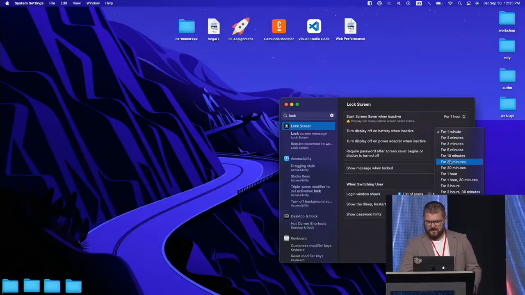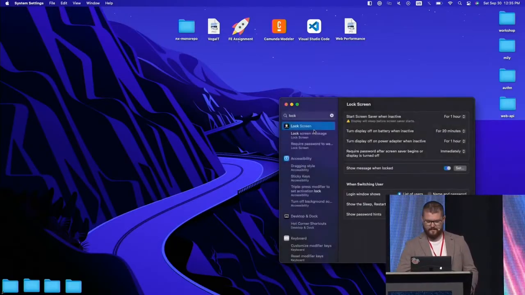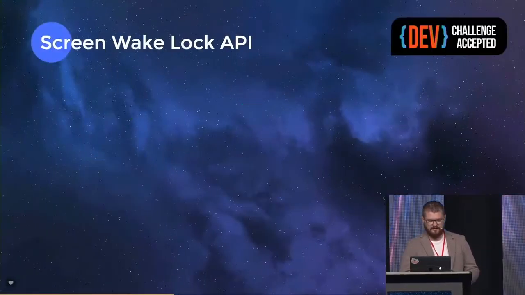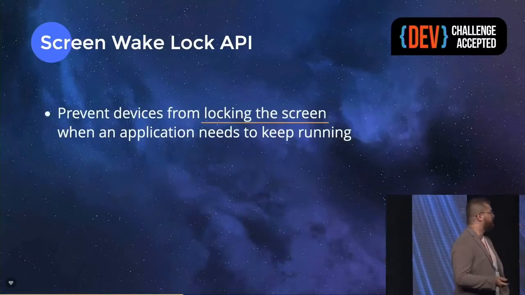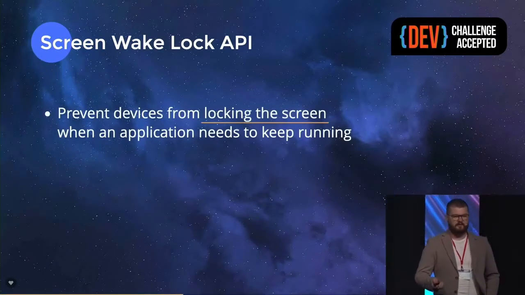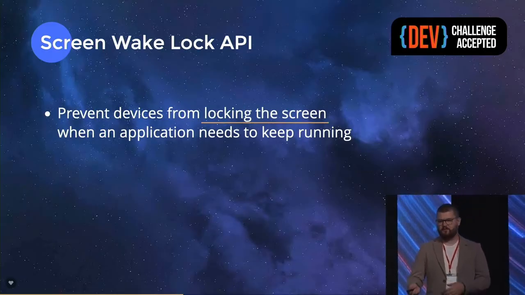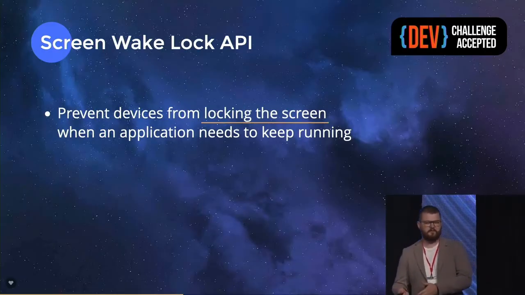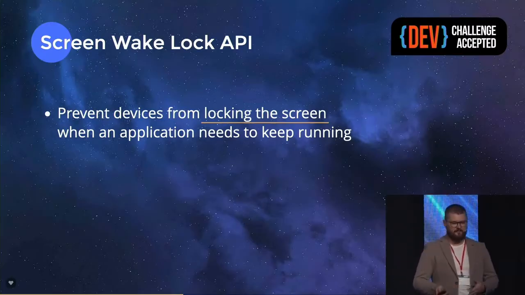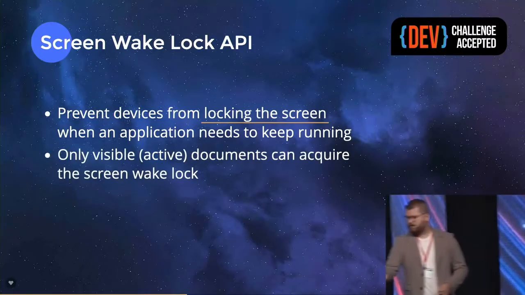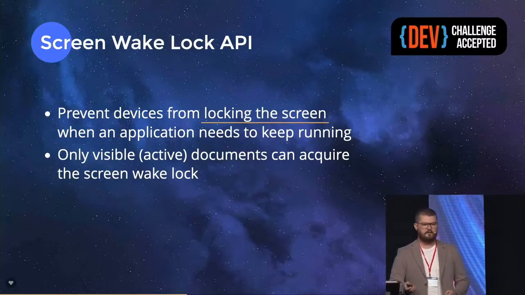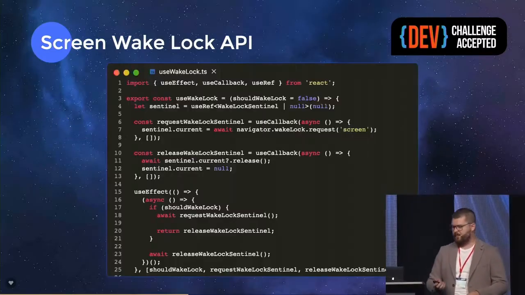Okay, let's put this back. And let's see how did we manage to do this. There is a screen wake lock API, which basically prevents locking the screen, although the personal preferences say something different. And it only can be used if the document is visible.